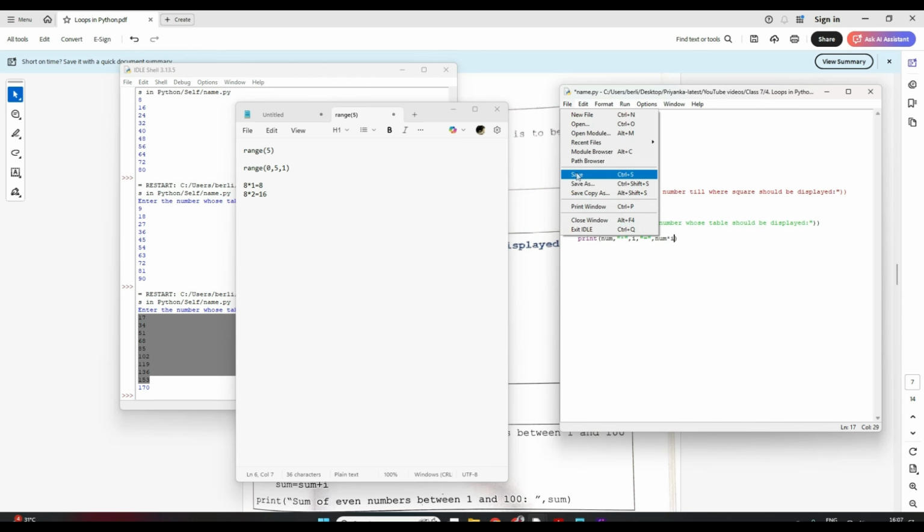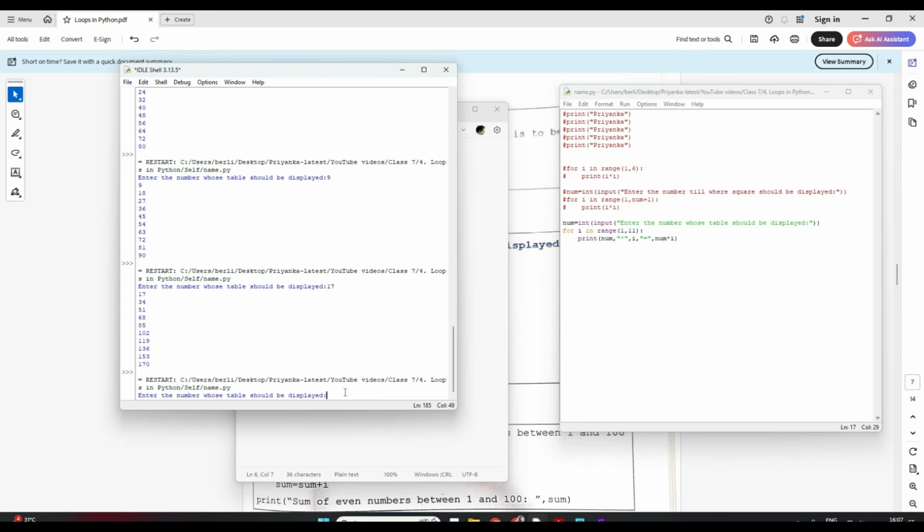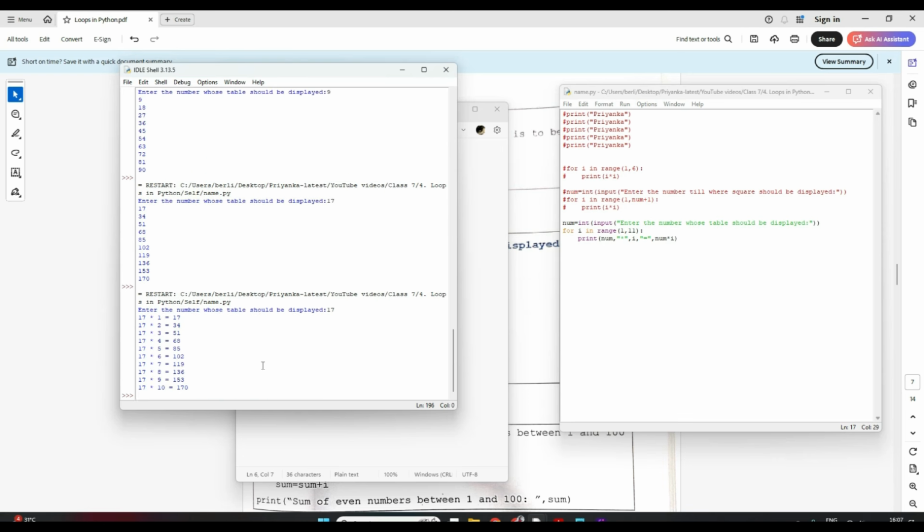Then it should be num into I. Let me just save and try to run and see how it works. Enter the number, maybe 17. See, 17 into 1, 17 into 2. Now, how did this display change? Because of this. I hope you got this statement, how we change the display.